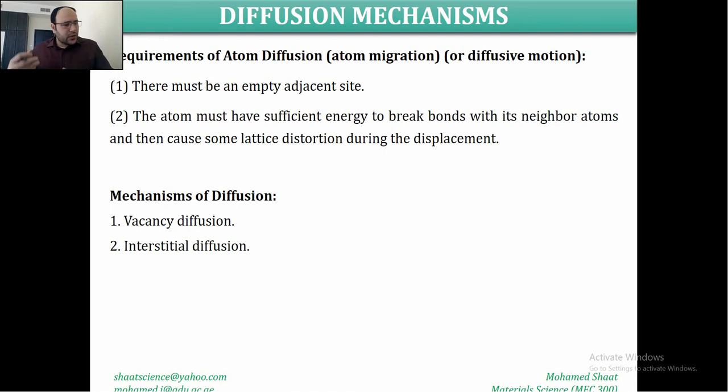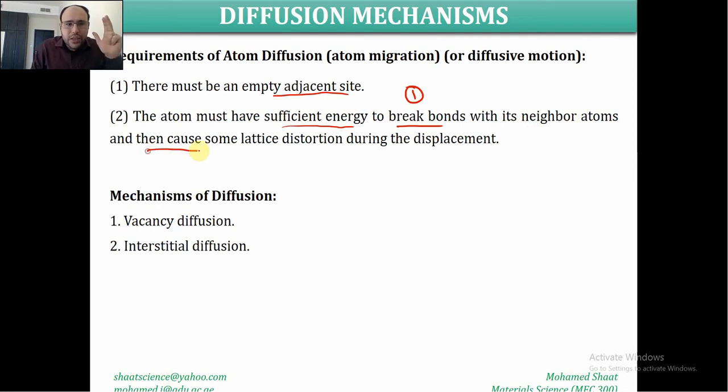What makes an atom leave its lattice site, which represents its static equilibrium, for another lattice site? Atom diffusion requires that there must be an empty adjacent site. It means that, for example, if this atom is going to move from one lattice site to another lattice site, there should be an empty lattice site for this atom to move into, right? Another condition is that the atom must have a sufficient amount of energy to break the bond. So this is one reason why we need energy. This energy is going to be used to break the bond with its neighbor atoms.